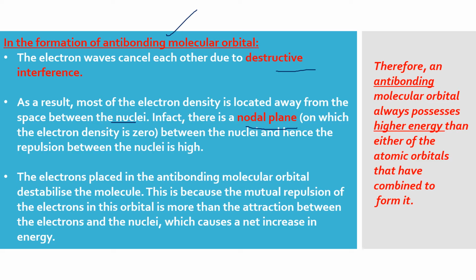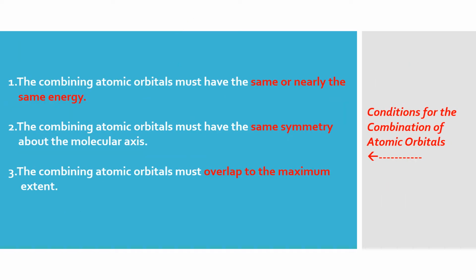So, the electrons placed in the anti-bonding MOs destabilize the molecule. This is because the mutual repulsion of the electrons in this orbital is more than the attraction between the electrons and the nuclei, and there is a net increase in energy. So anti-bonding MOs always possess higher energy than the atomic orbitals.